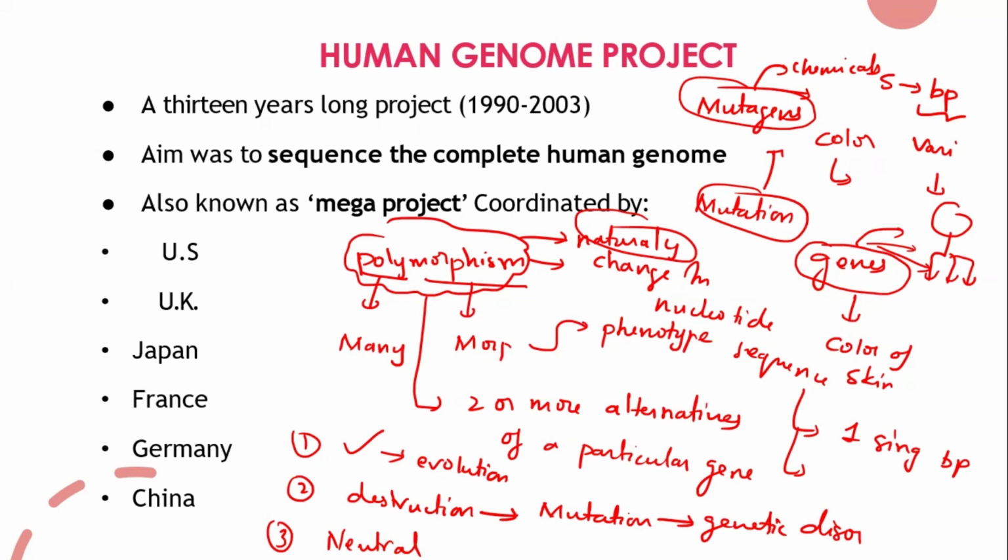So there can be two kinds of mutations: beneficial mutations and harmful mutations. Harmful mutations can cause genetic disorders or diseases, whereas beneficial mutations can lead to adaptations and evolution. Understood? So this can be considered polymorphism, but this can be considered a genetic disorder.